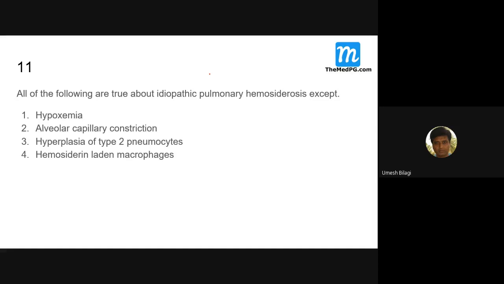Okay, we'll start from today's. The first MCQ which you'll be solving today is: all of the following are true about idiopathic pulmonary hemosiderosis except. Have you heard about pulmonary hemosiderosis? How many of you have heard about it?